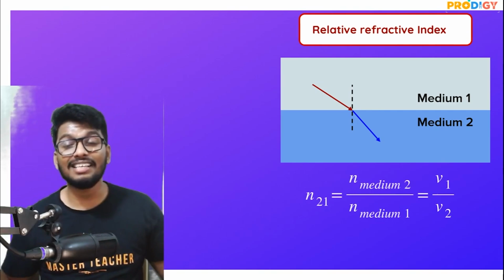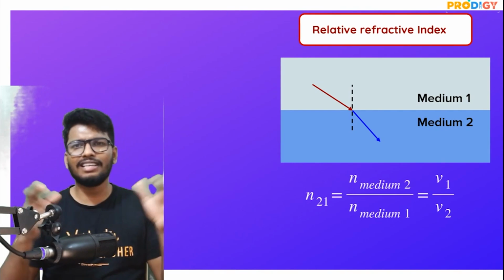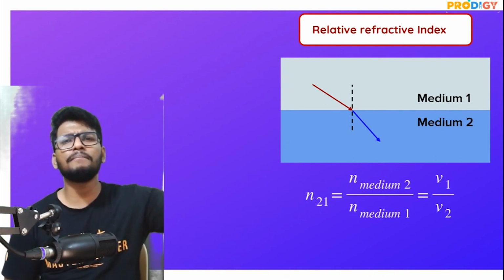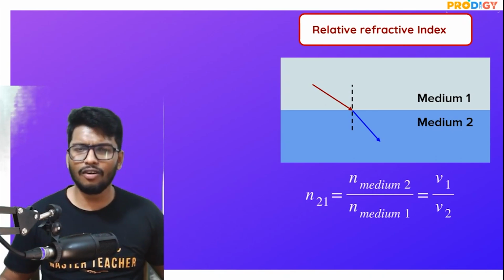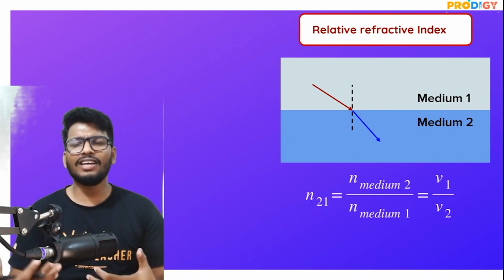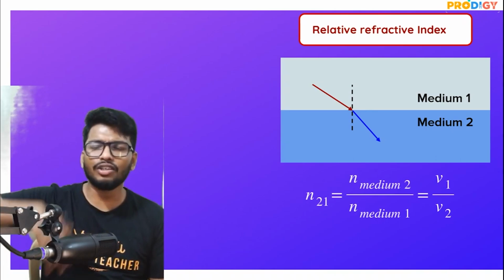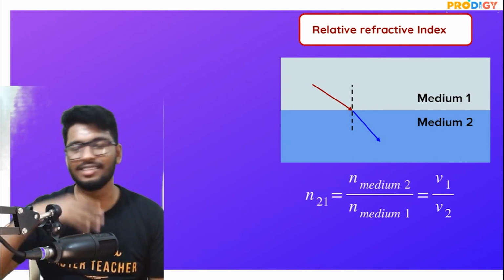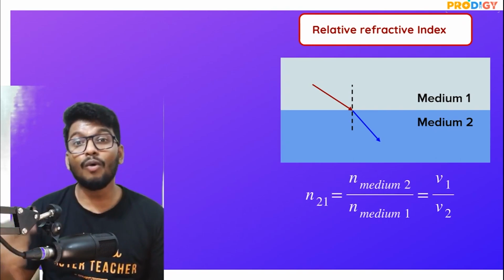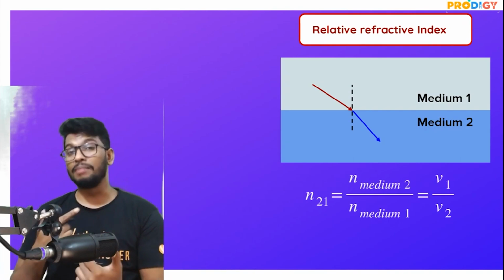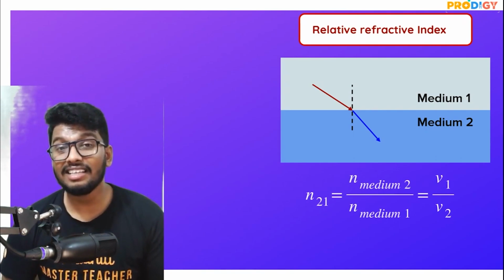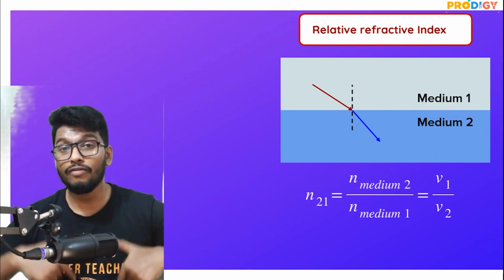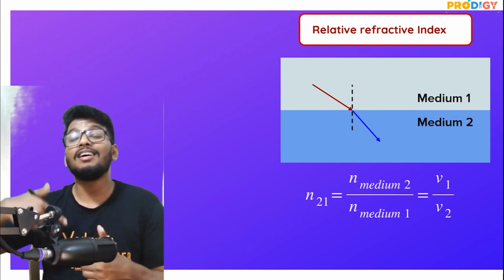For example, see guys, when you take two mediums, you can't always compare with vacuum, because on the surface of the earth, there is no vacuum at all. You always have light traveling from either air to water or water to air, or air to glass or glass to air. Something or the other is happening. So over here, you have to compare the two different mediums. So relative refractive index is nothing but refractive index of a medium with respect to the other medium.